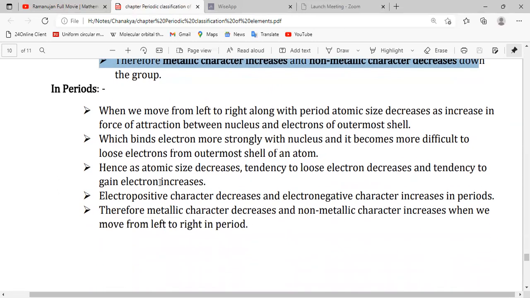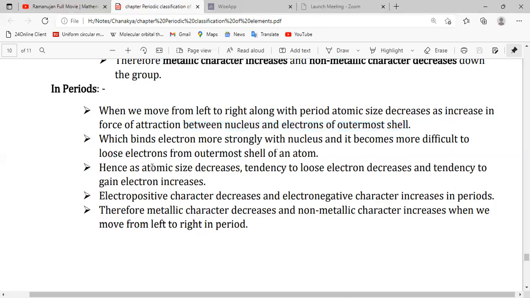Now, in a period. When we move from left to right along a period, atomic size decreases, as there is an increase in the force of attraction between the nucleus and the outermost shell. If atomic size decreases, atomic radius will also decrease. So due to the decrease in atomic radius, the force of attraction between the electrons of the outermost shell and the nucleus will increase, so it becomes very difficult to lose an electron from the outermost shell of an atom.